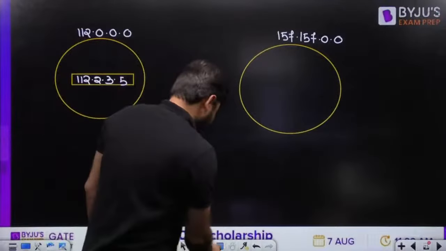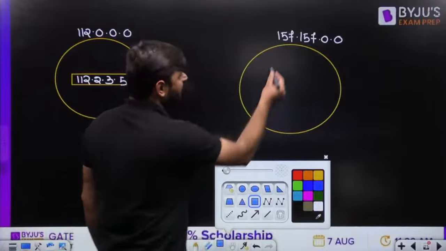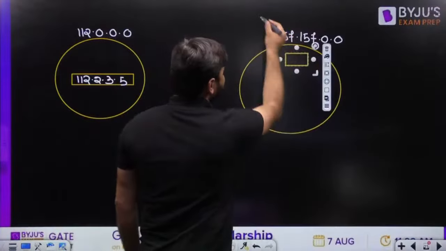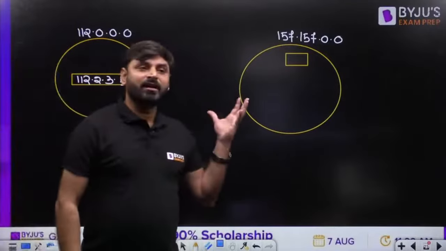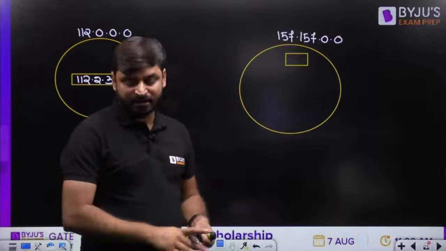Now, suppose, my dear friends, this is class B. 157 means class B network. Class B network, my dear friends.